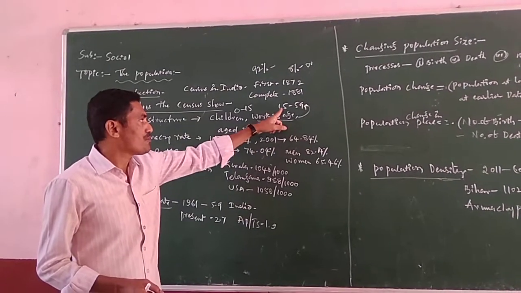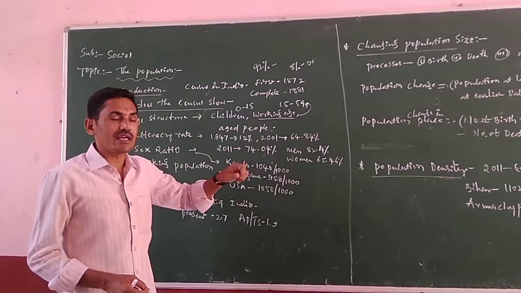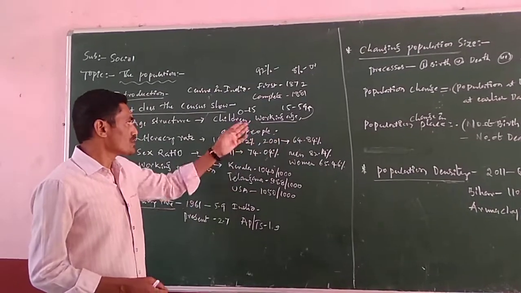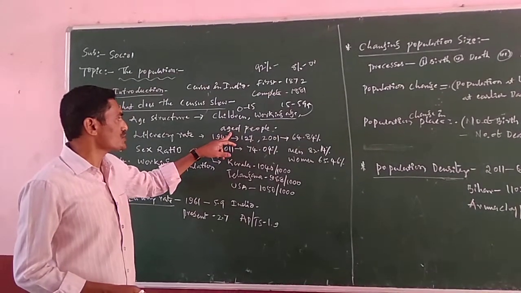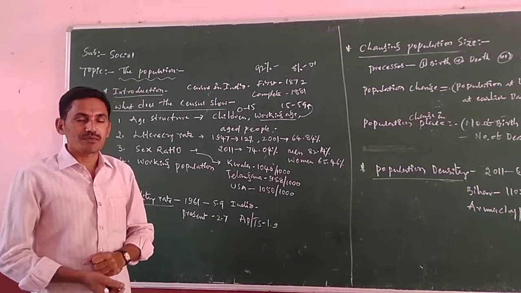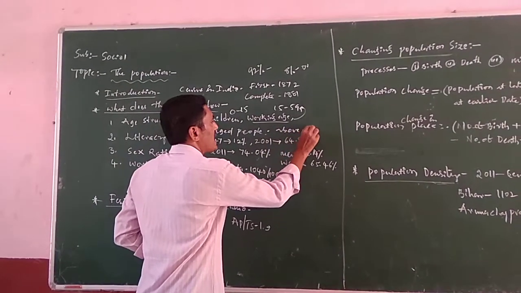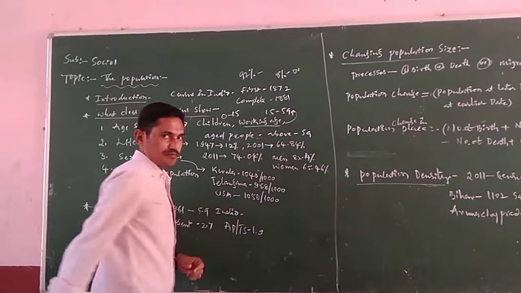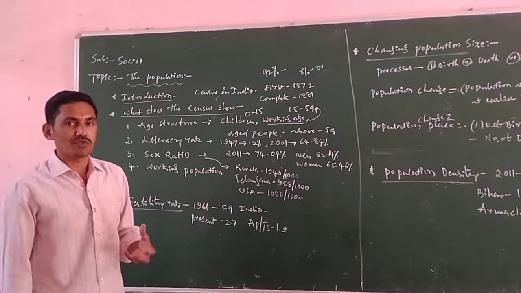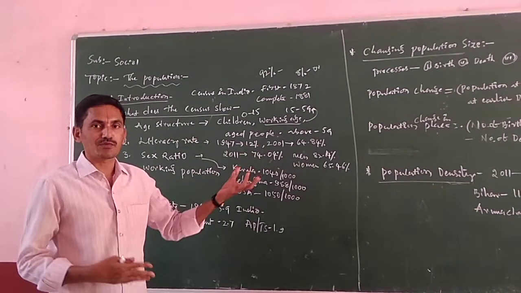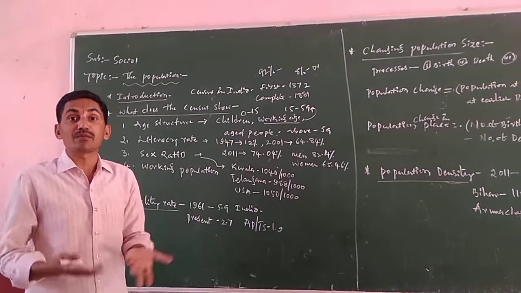Means the parents are below 15 to 59 years old, male and females. So this is next to aged peoples. Aged peoples means above 59 years old. Those who have above 59 years old, we call them aged peoples.